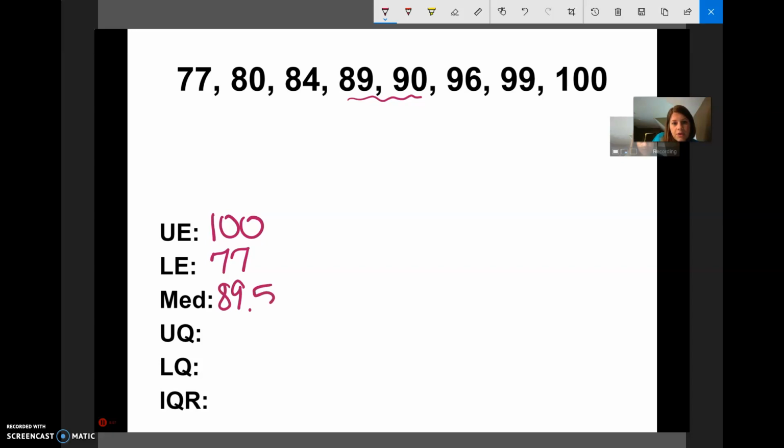Now, like I told you, I want you to label your median. And since neither one of these is my actual median, I want to draw a dotted line kind of between. I'm going to write in 89.5, and I'm going to label it.